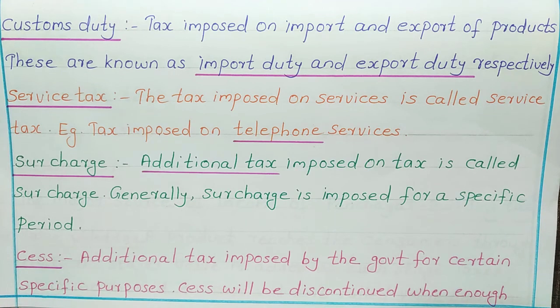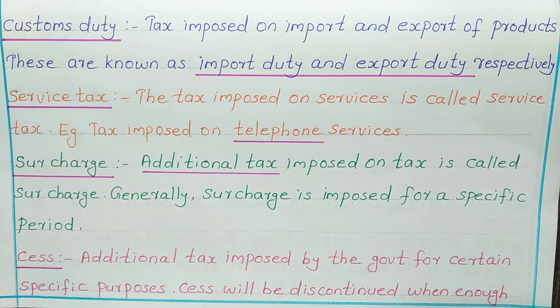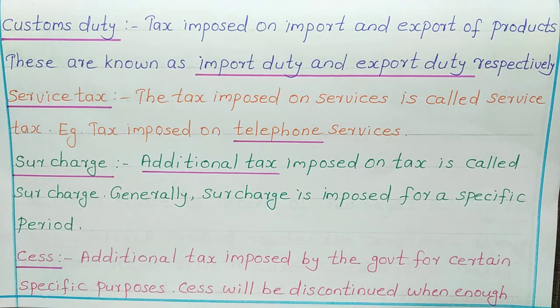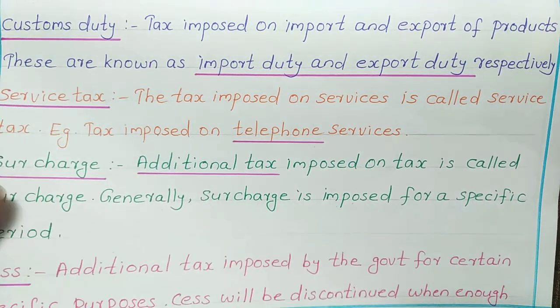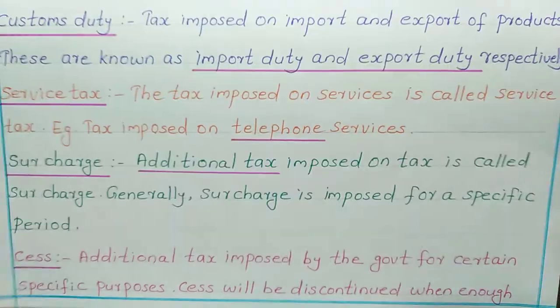Next is cess. Additional tax imposed by the government for certain specific purposes. Cess will be discontinued when enough money is received.